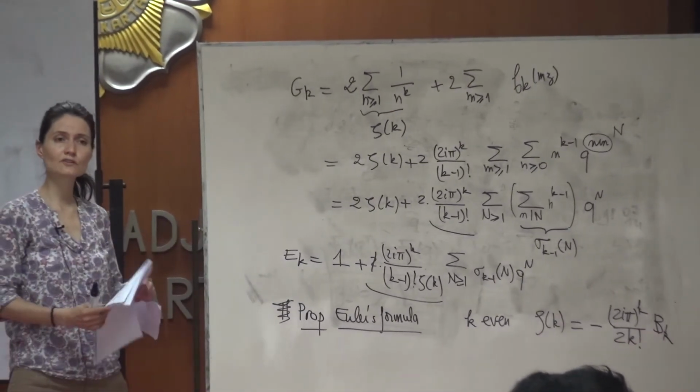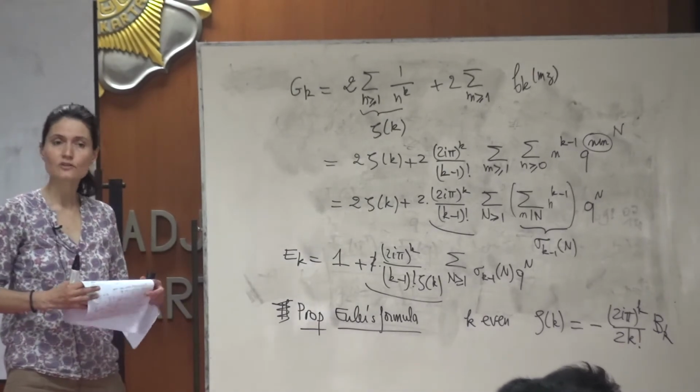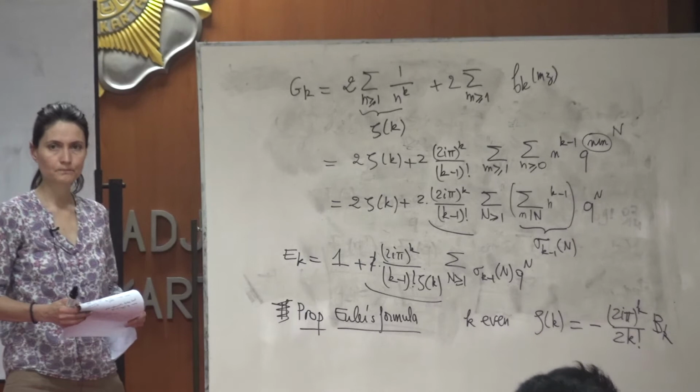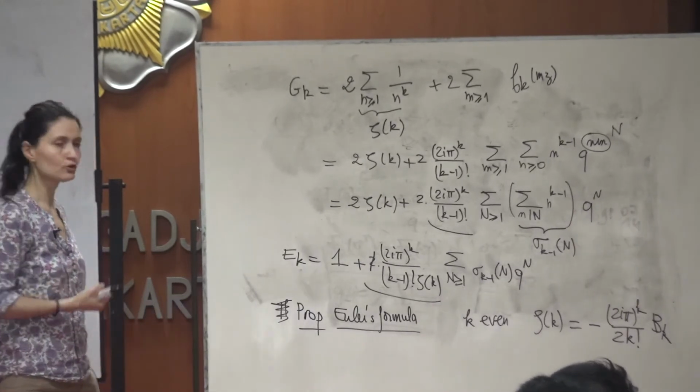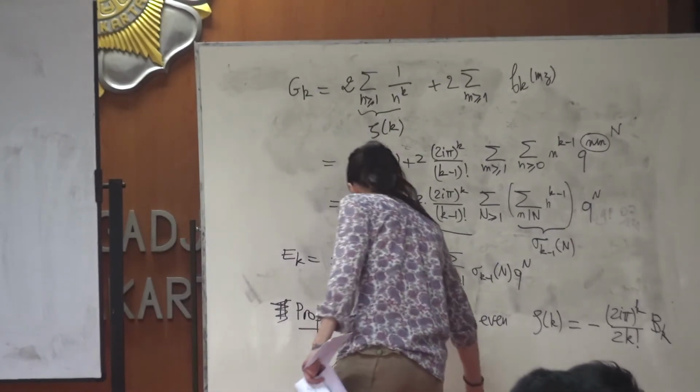So you saw in the exercise sheet the classical proof of this formula. But we can again use our fk here for k equal to 1.